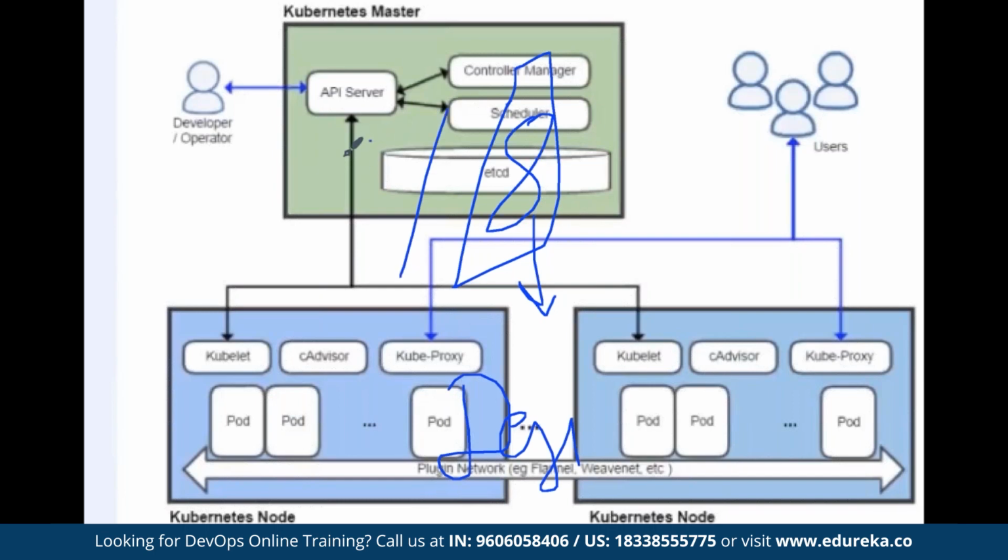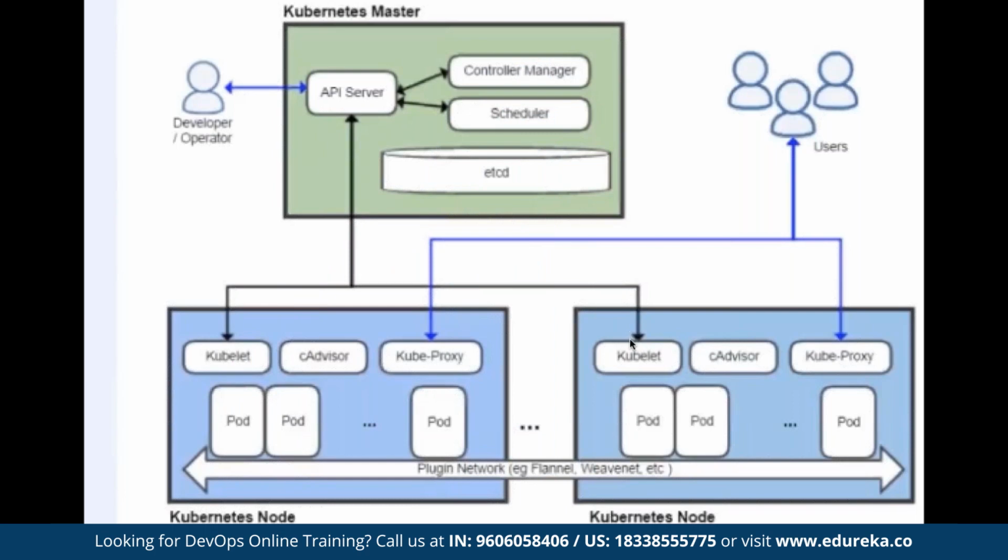You have often seen this in Docker Swarm also. We used to get values like 3 by 3 or 4 by 4. The right side of the value indicates the desired state, how much you are looking for. The left side indicates how much is the actual state. In Kubernetes architecture, it is the job of the controller manager to make sure your desired state is equal to the actual state. Say, for example, for some reason your desired state is not equal to the actual state. So it's the responsibility of the controller manager to run some loops in parallel in the backend and make sure your desired state is equal to the actual state. That is the job of the controller manager.